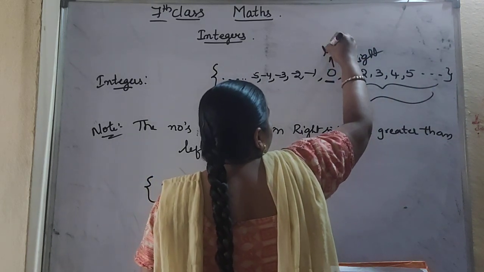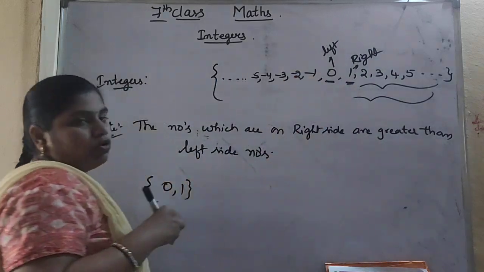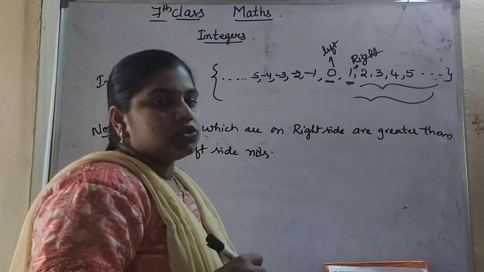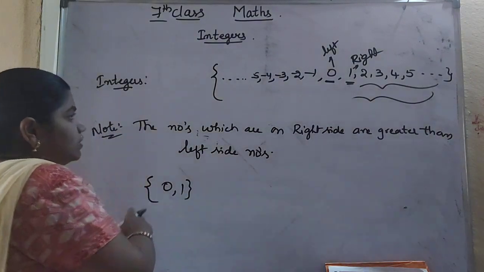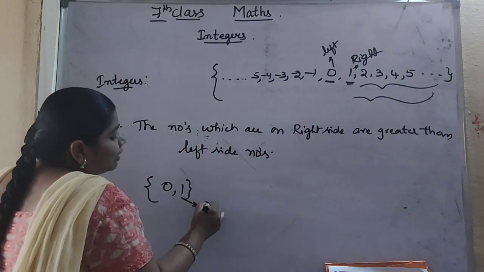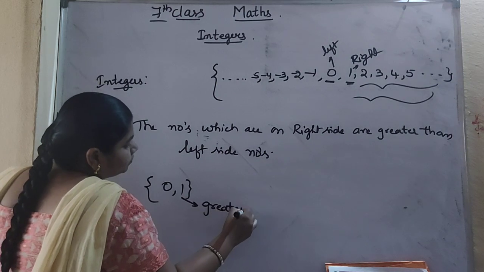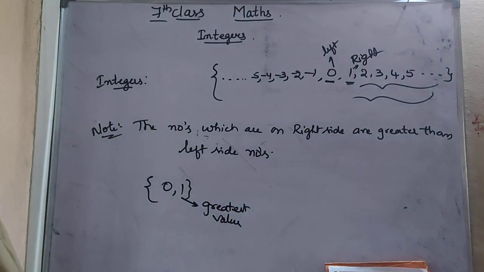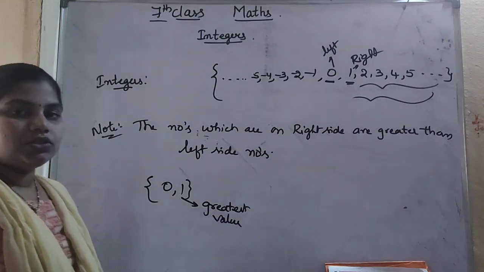That means its left side value is 0 and right side value is 1. So which is greater, 0 or 1? 1 is the greatest value. If you compare only 0 and 1, the 1 will be the greatest value.